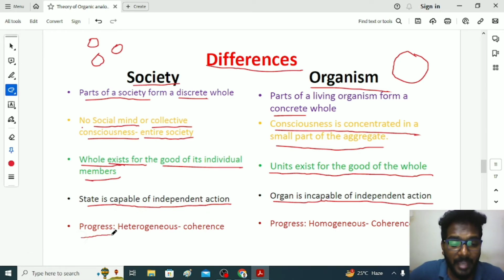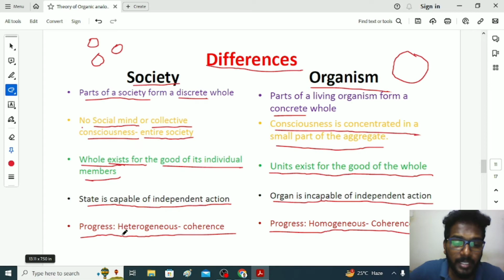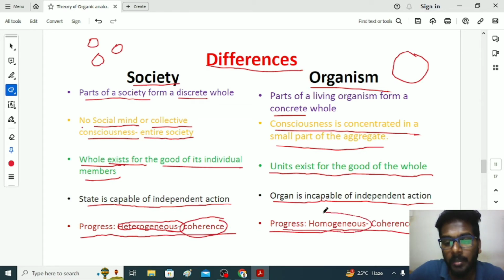Finally, society has progress from heterogeneous to coherence, whereas organism has progress in terms of homogeneous to coherence, which means society has heterogeneous individuals, heterogeneous culture, language, and rules and regulations. Still, it has coherence in terms of society, whereas organism has homogeneous nature, that is a particular human being or animal or amoeba or virus or fungi will have a homogeneous nature. Still, that particular organism makes coherence. Coherence means togetherness, integratedness, the we feeling sometimes. So I hope you understood the differences and similarities.